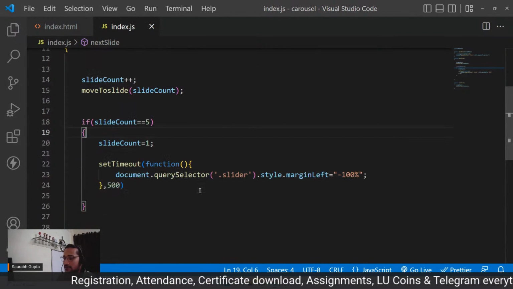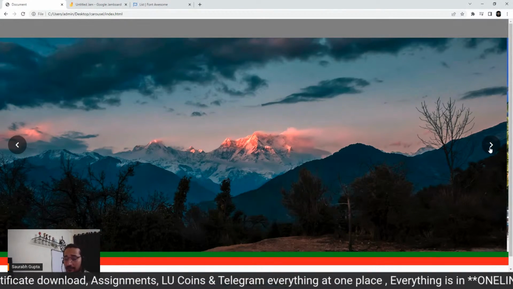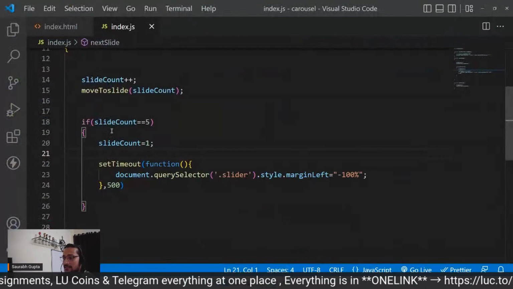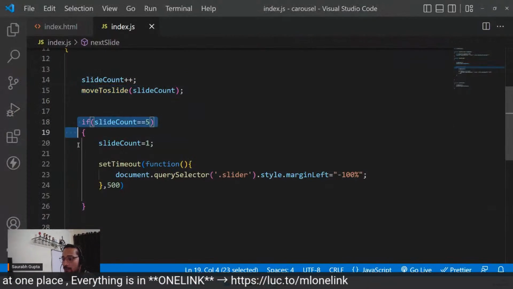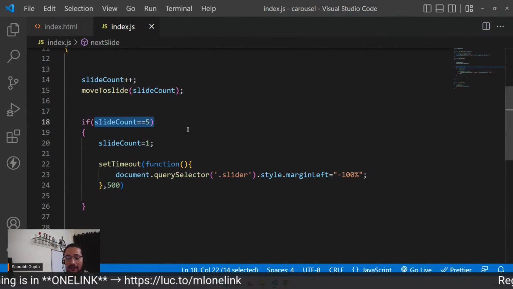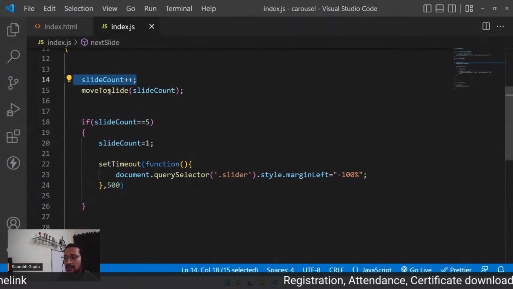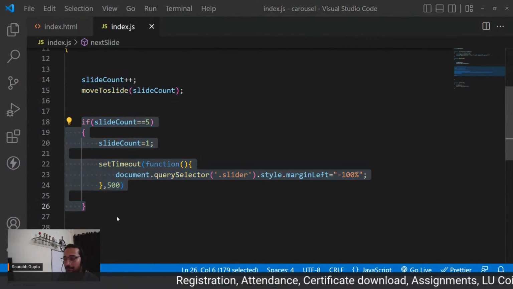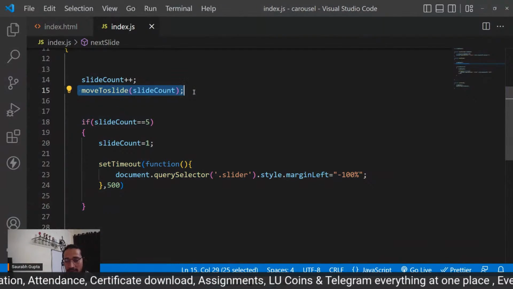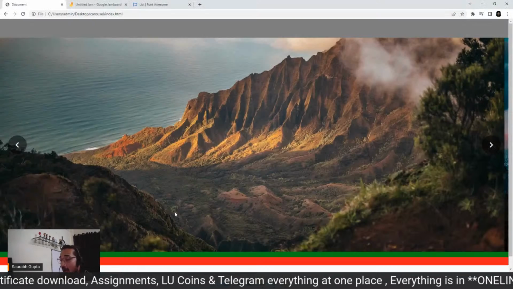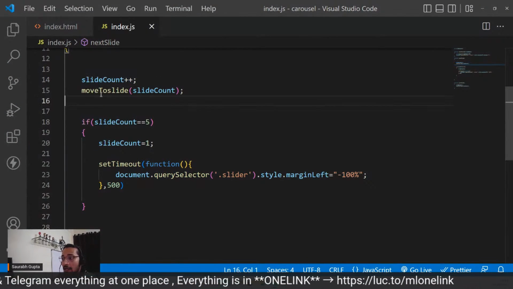Now focus again. If I click, read the code with me. Click 1 time, slide count becomes 2. It moves you to the second slide. This will not be called because it only gets called when slide count is 5. Perfect. I click on next again, slide count plus plus, it becomes 3. You move to the third slide. It will still not be called. You click again, slide count becomes 4. It moves to the 4th slide. This is still not called. Now you click on this again, you know that slide count will become 5, and you will move to the 5th slide.